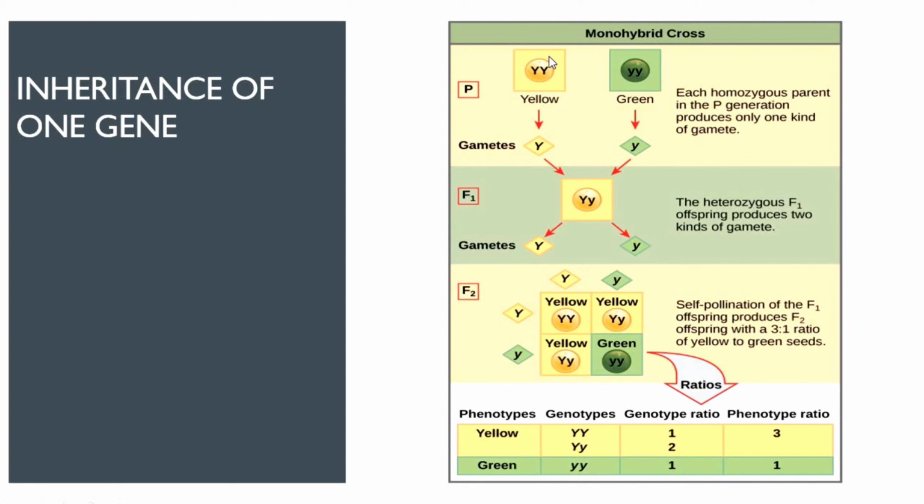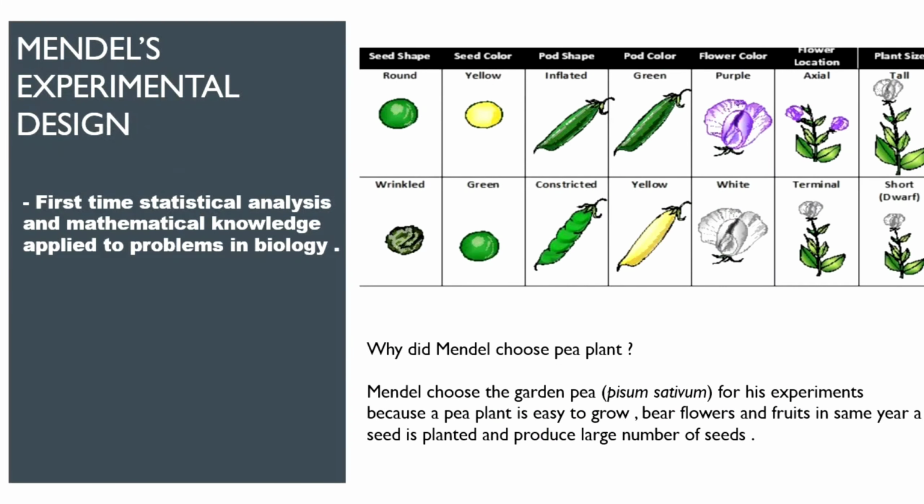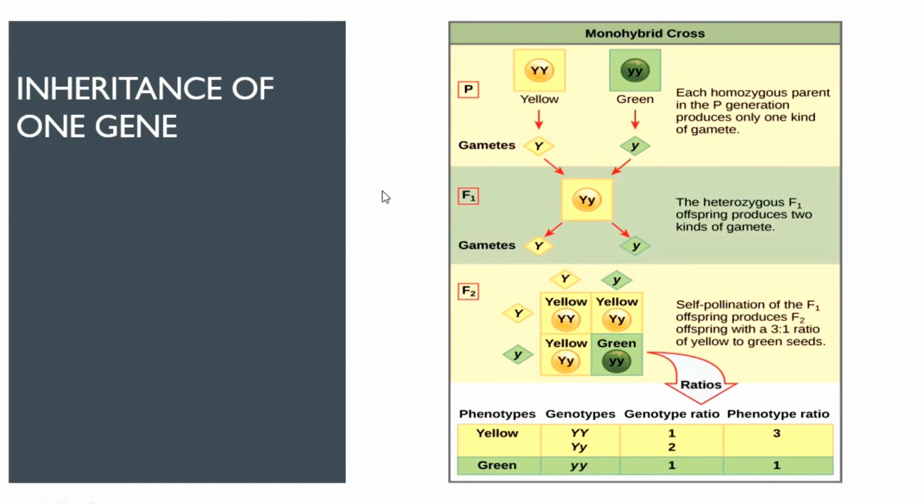So here from the picture it is very clear that yellow is the dominant trait. So can you tell me whether it is the pod color or the seed color we have taken? I believe you must have guessed by now that it is the seed color we have taken. So we have taken only one character into consideration, that is seed color, for which the dominant trait is yellow color and recessive is green color.